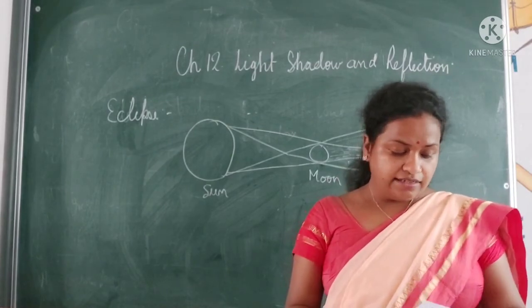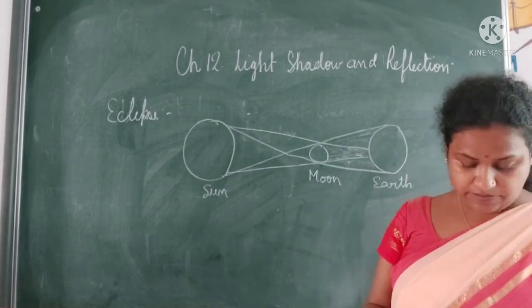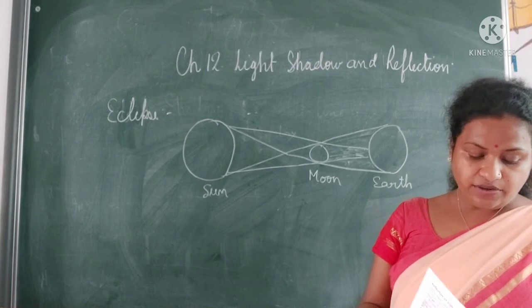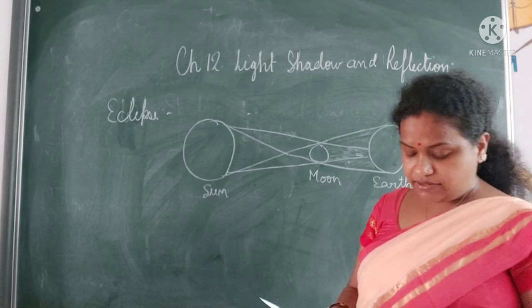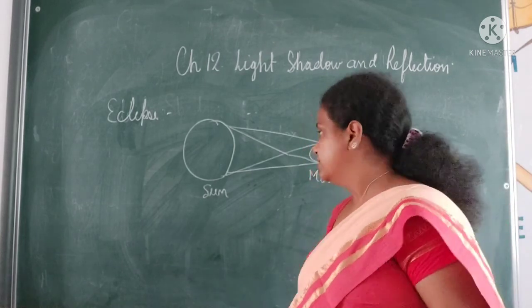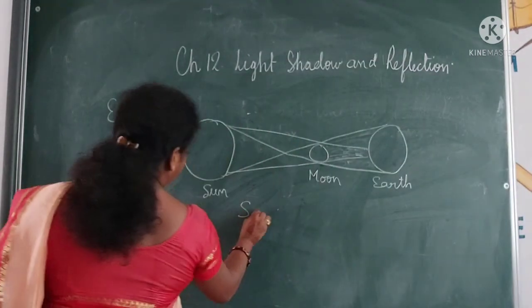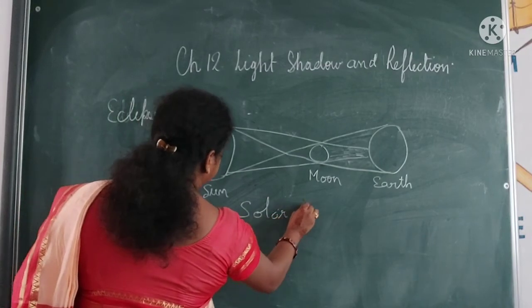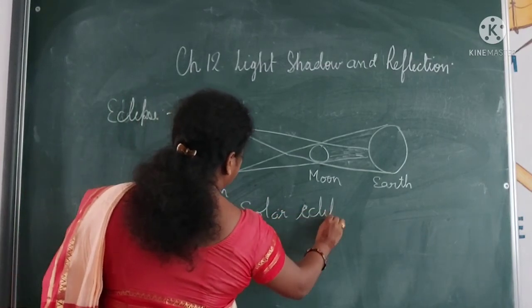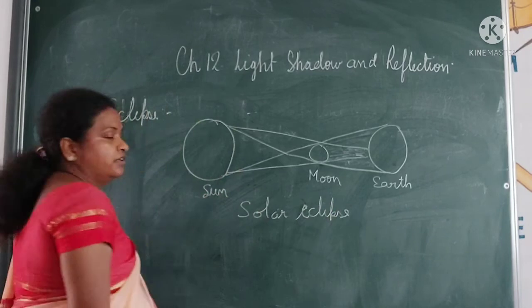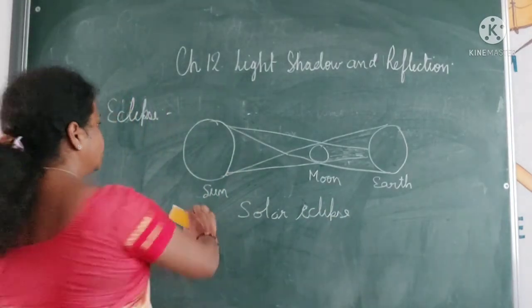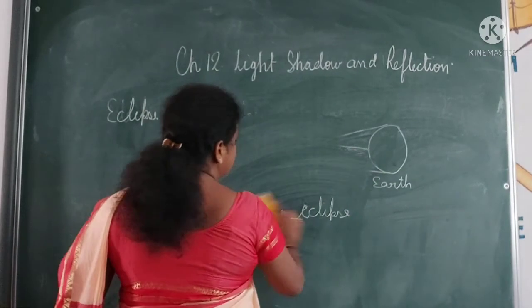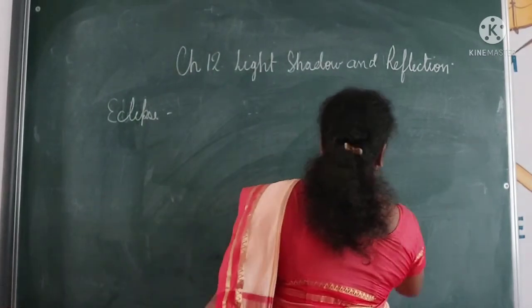The solar eclipse, sorry, this is your lunar eclipse. Sorry, solar only when the moon comes in between sun and Earth. This is about the solar eclipse. Okay. Now next is about the lunar eclipse. Two types of eclipse we are seeing now: solar eclipse and lunar eclipse.